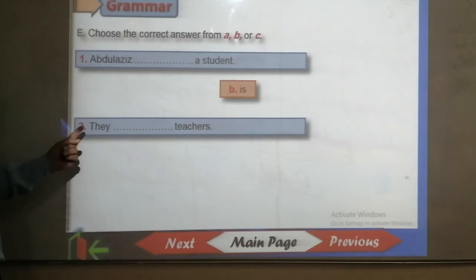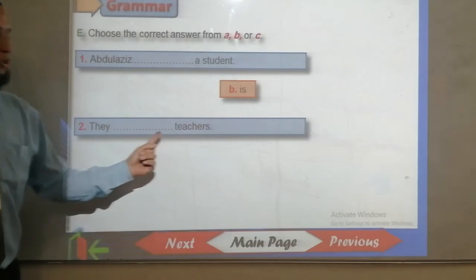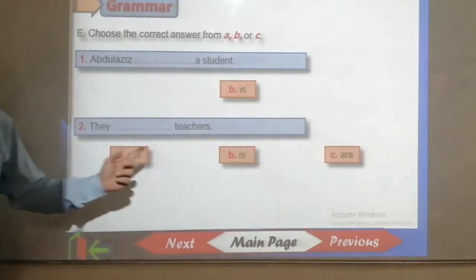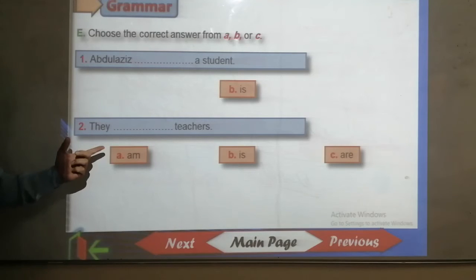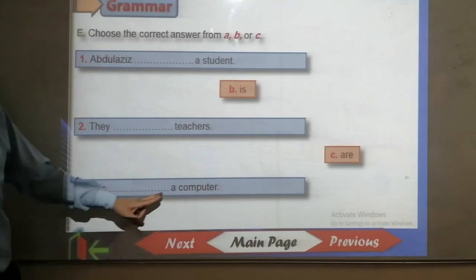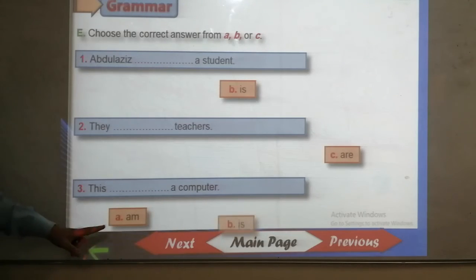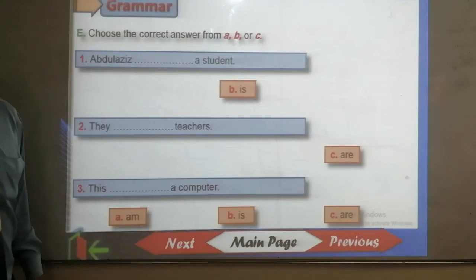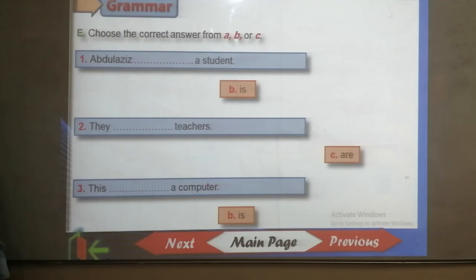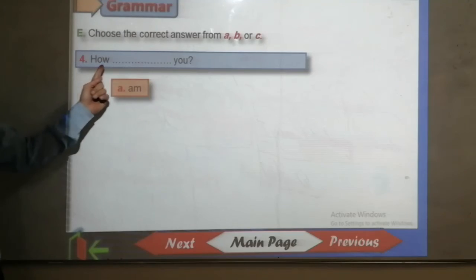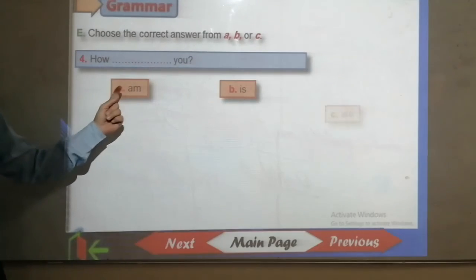Number 2. They ___ teachers. Am, is, or are. They, well done, everyone. They are teachers. Number 3. This ___ a computer. Am, is, are. This, excellent work. This is a computer. Number 4. Hannah, ___ you.